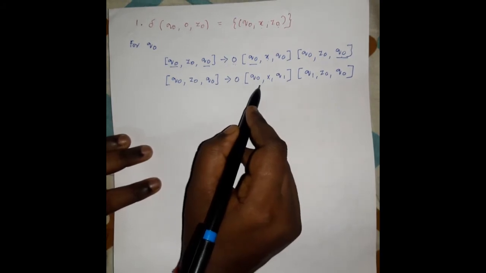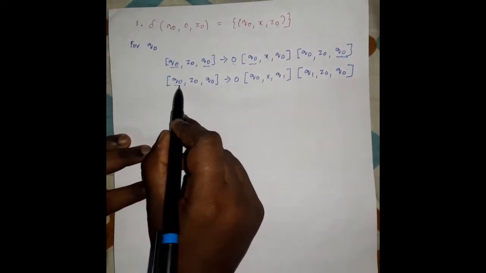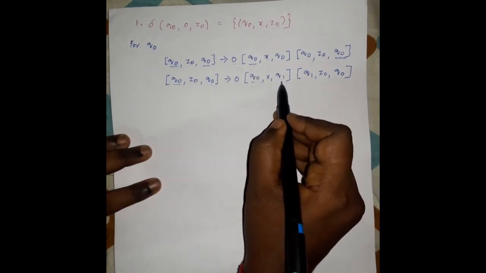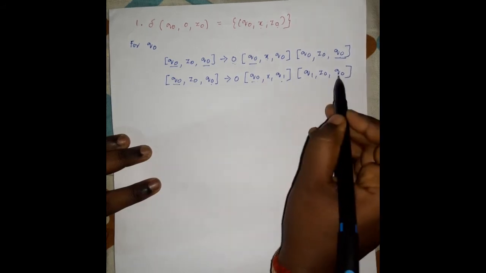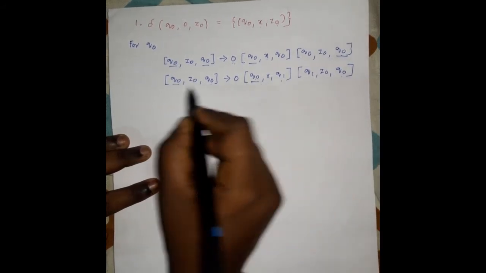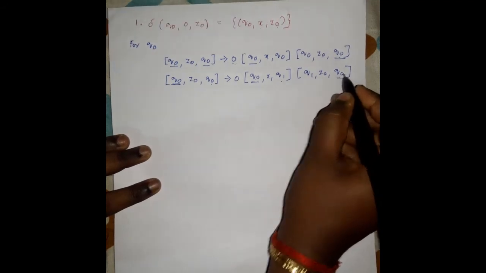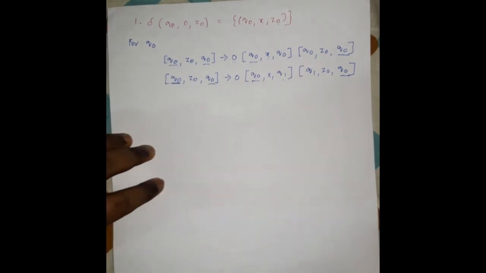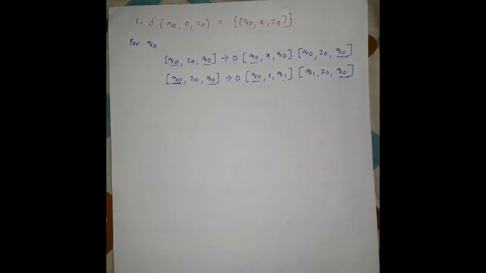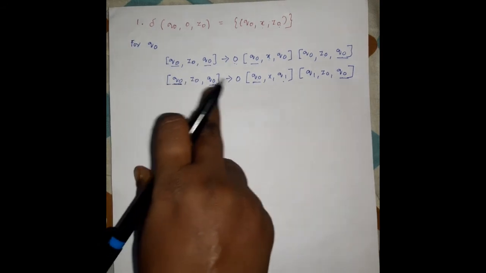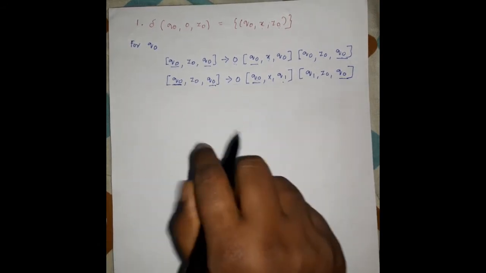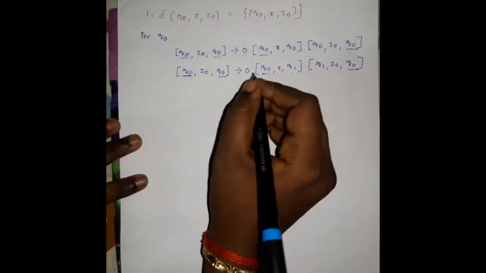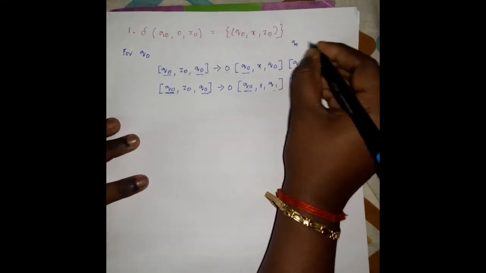This Z0 indicates the bottom of the stack. So there is another possible case: Q0 starts with Q0 and ends with Q1, and Q1 ends with Q0. You can clearly see that this Q0 indicates this Q0 and this Q0 indicates this Q0. You have to write all possible cases, but the start and the end of the state are very important for these production rules. So this is one possible case, and this is another possible case. Again, I can explain: this is Q0 and this is Q1.